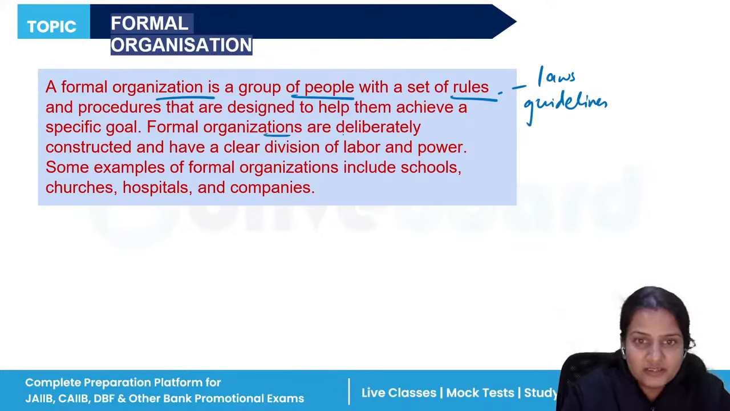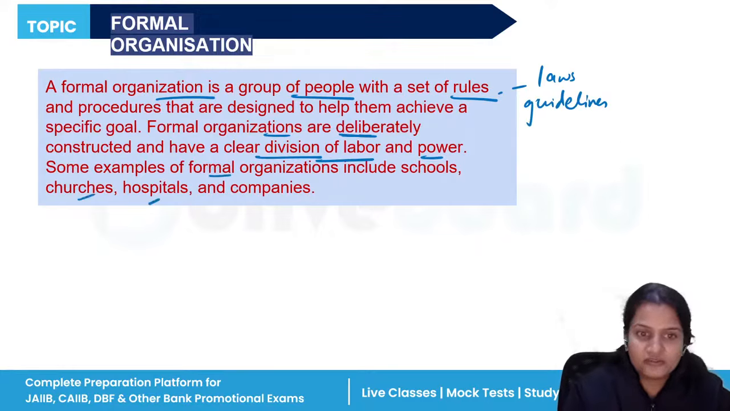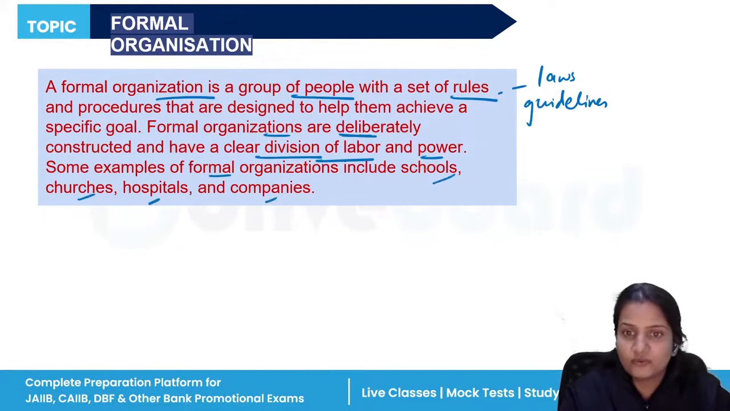These organizations are deliberately constructed, and they know the division of labor and power. Which person has which kind of power and what type of work they are going to perform in the organization. Examples are church, hospital, companies, institutions, schools, colleges.